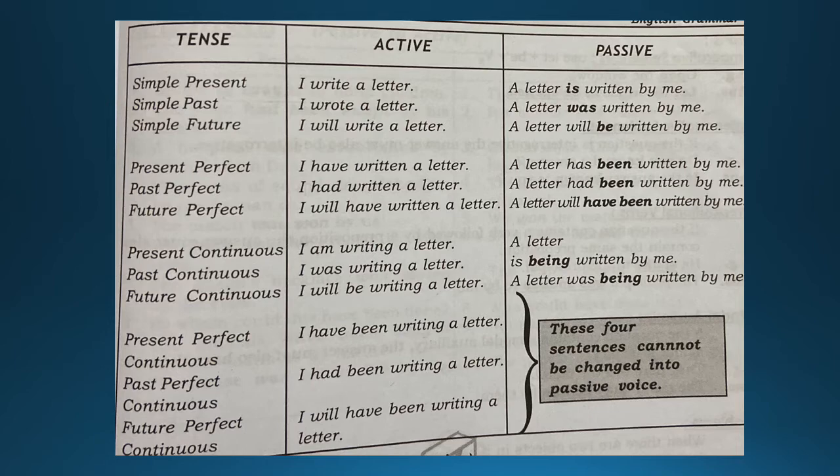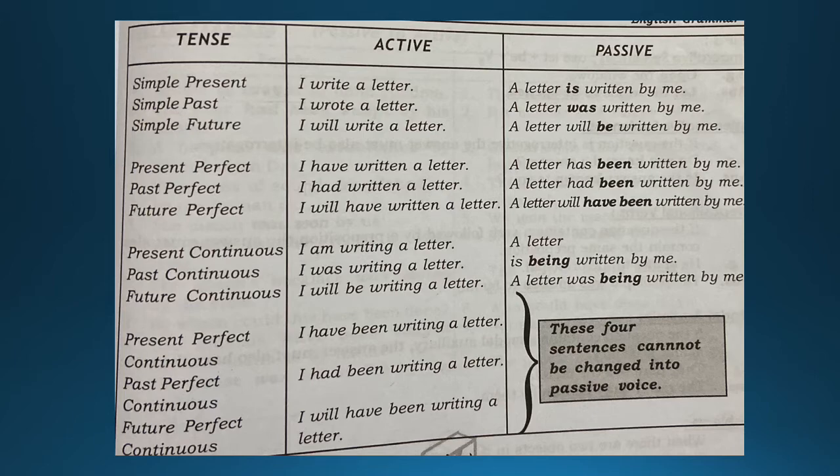Okay, now simple past is what? I wrote a letter. Passive, it turns into a letter was written by me. Now in the future tense, I will write a letter, that is the active sentence, and the passive would be a letter will be written by me.